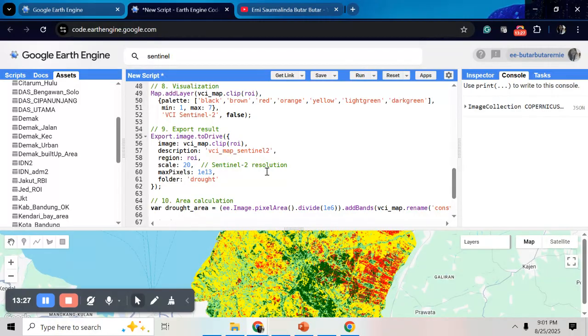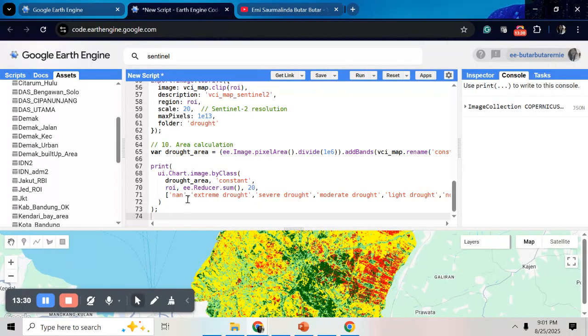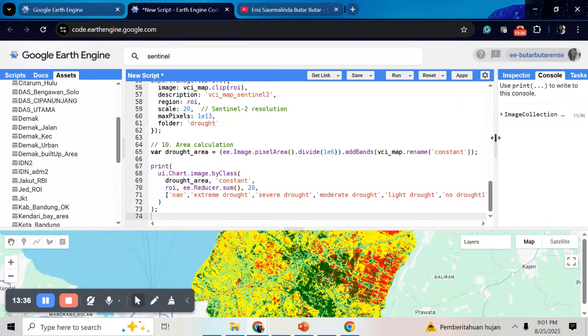And yes, here actually I try to calculate the area of the VCI for every class using this code.